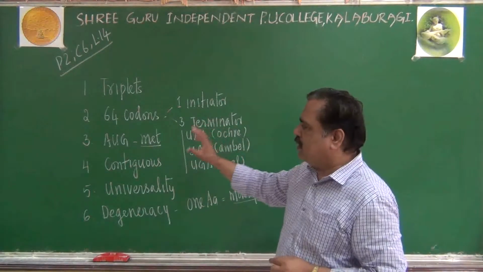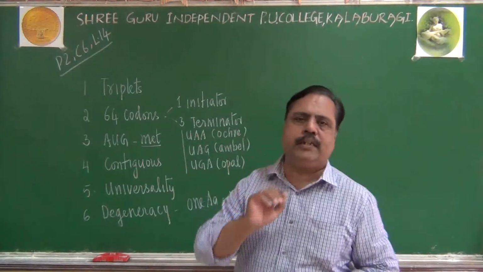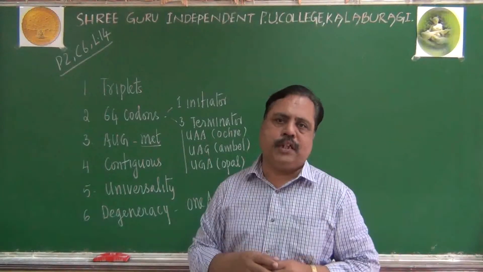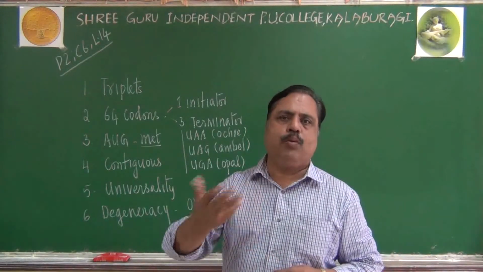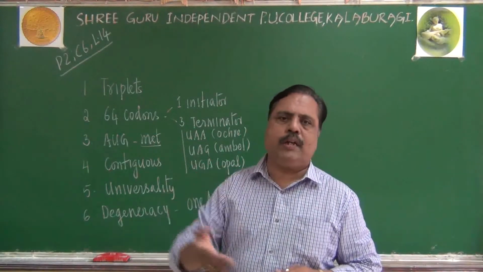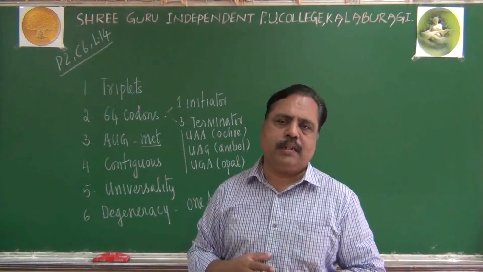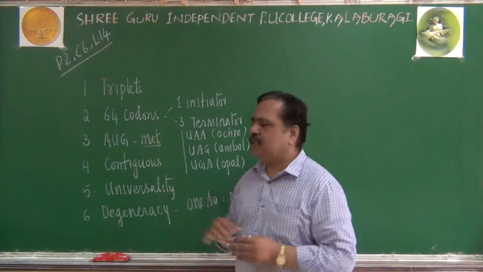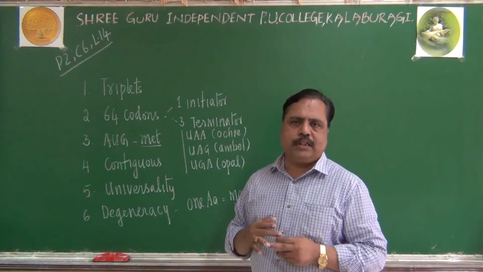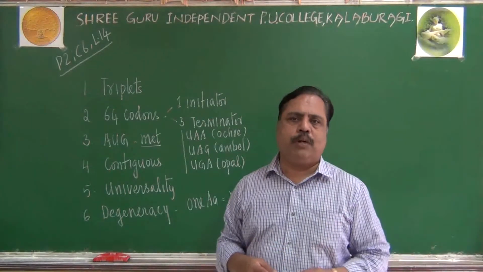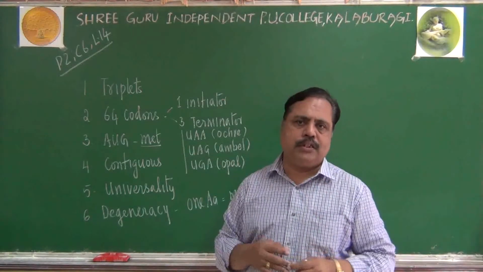In the previous lecture I told you 3 scientists contributed to the deciphering of the genetic code. Deciphering means decoding. One is H.G. Khorana, an Indian born scientist, you may be remembering. He used copolymers and homopolymers for deciphering the genetic code.